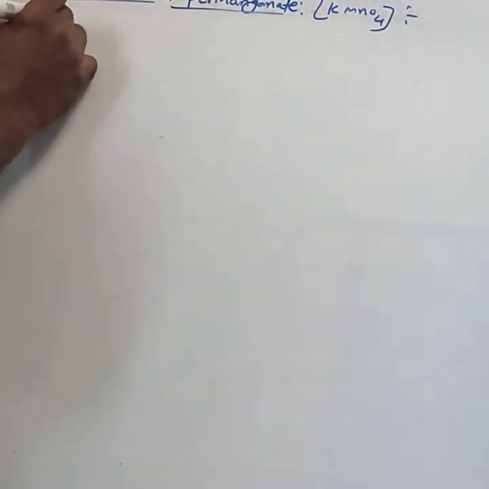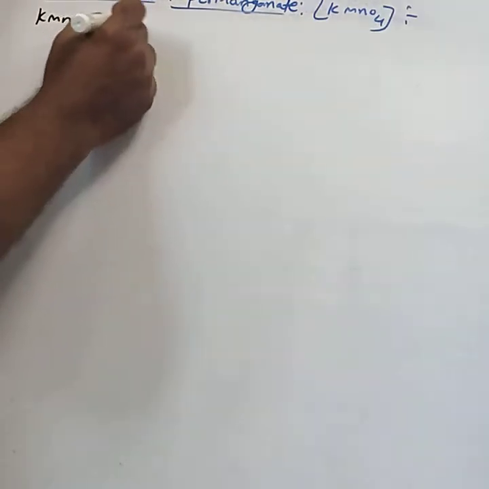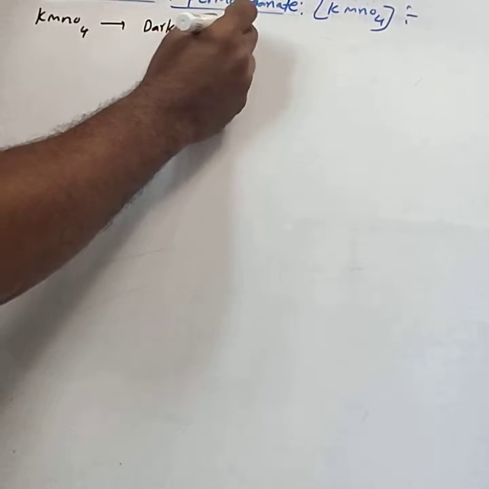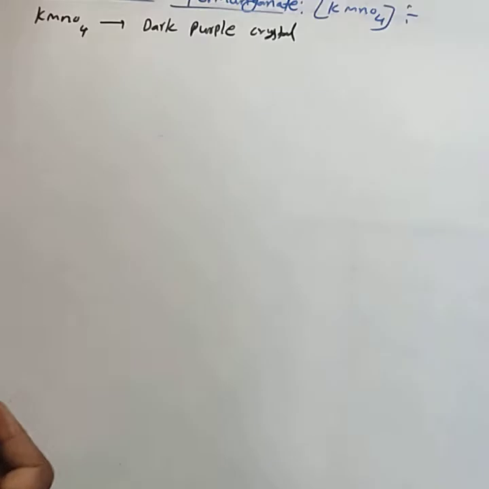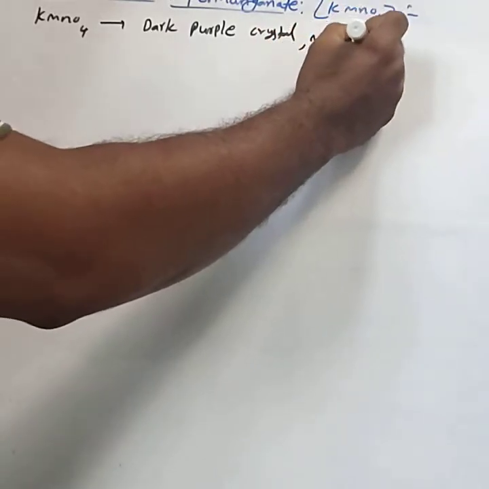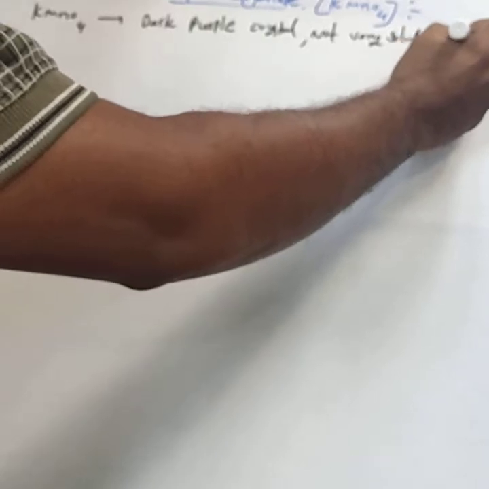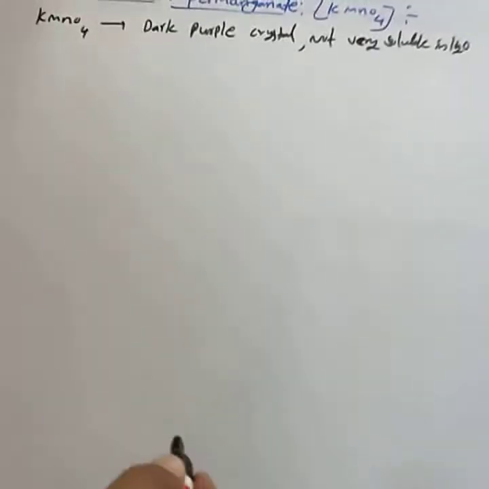Potassium permanganate, KMnO4, is a dark purple crystal. It is not very soluble in water.